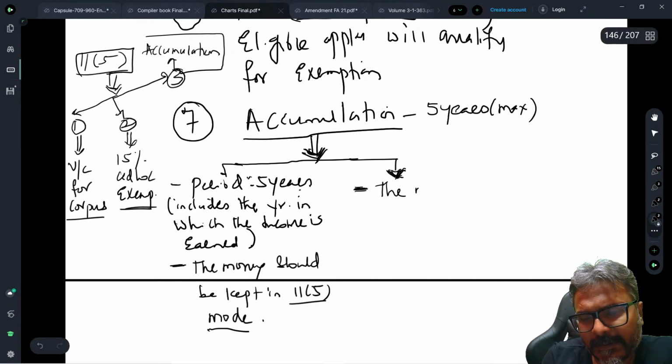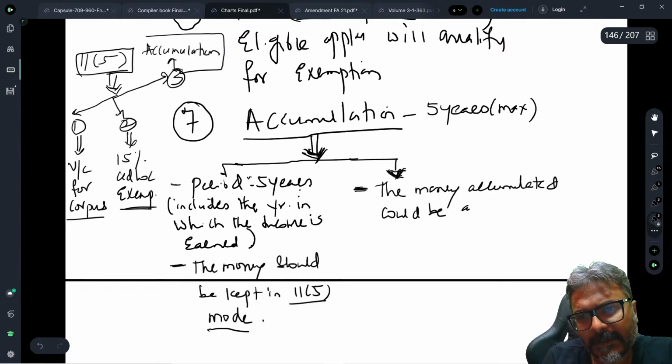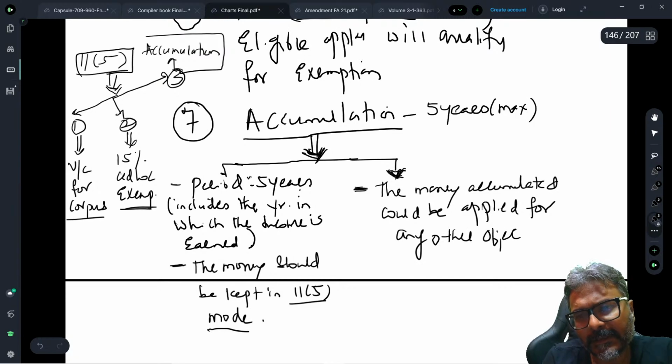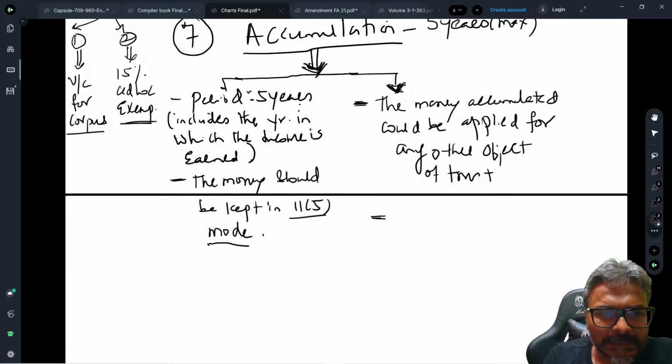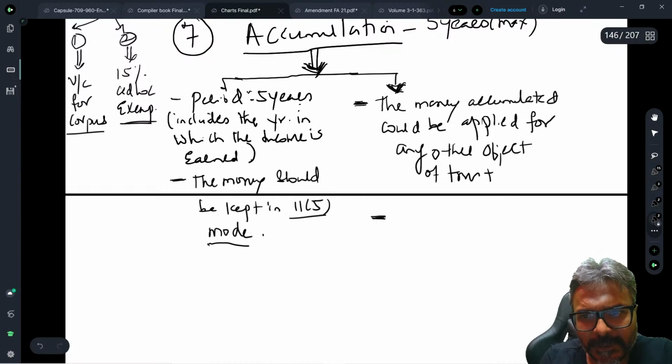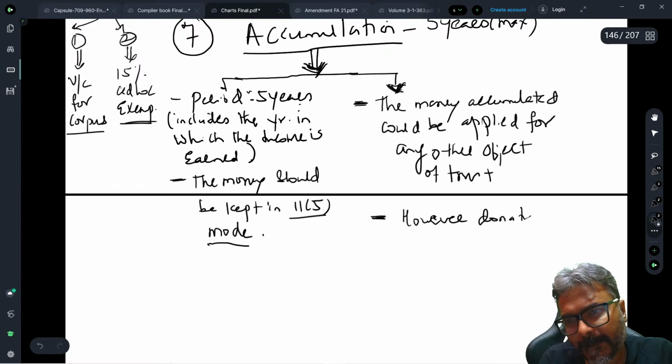The money accumulated could be applied for any other object of the trust. Keep this point in mind. Money accumulated could be applied for any other object of the trust. And the next, the last particular one is that, however, donation to another trust is prohibited.